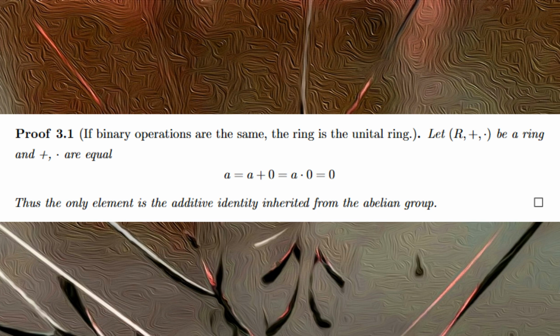Well, since every element is equal to itself plus its additive identity, then we can also say, since plus and multiplication are the same in this case, that A is equal to itself multiplied by the additive identity. But we just established that was 0. So A would be equal to 0, which means that every element would be the additive identity, which means that our ring would just consist of the additive identity.